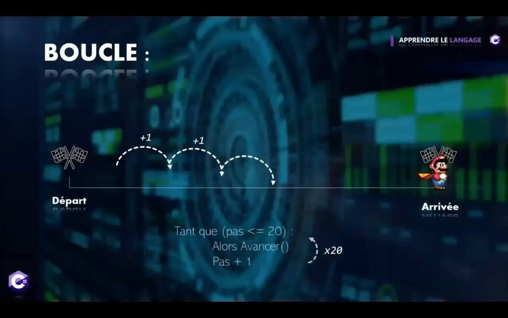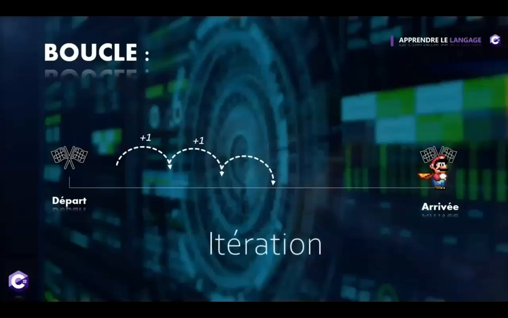This is where loops will play a big role. We're going to tell our character that as long as you haven't reached the condition, you're going to move forward, and once you've reached that condition, then you can stop. We will increase the number of steps at each turn of the loop to reach our condition.